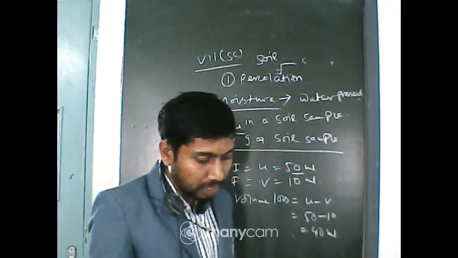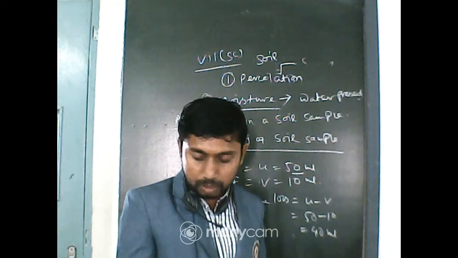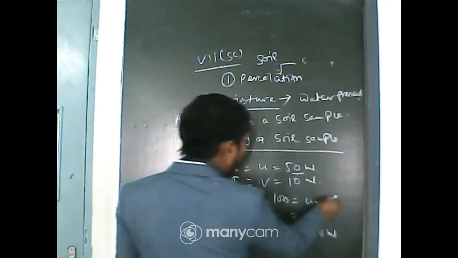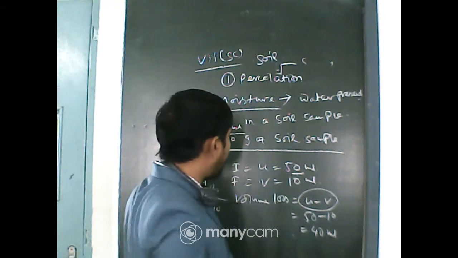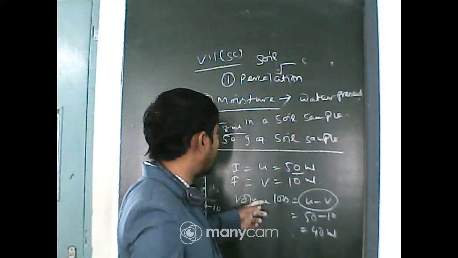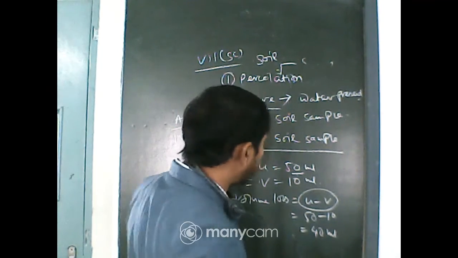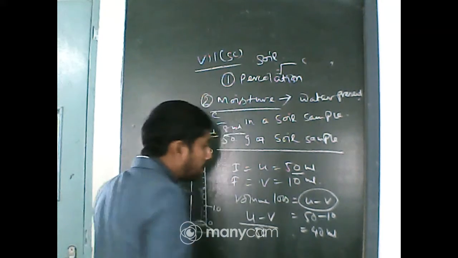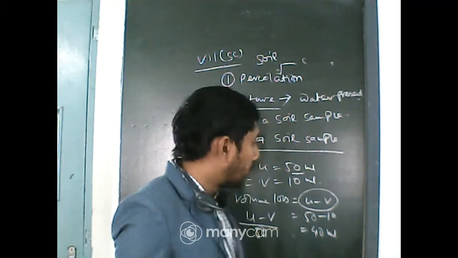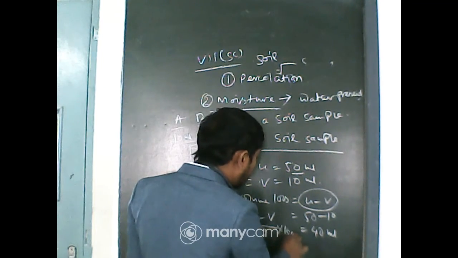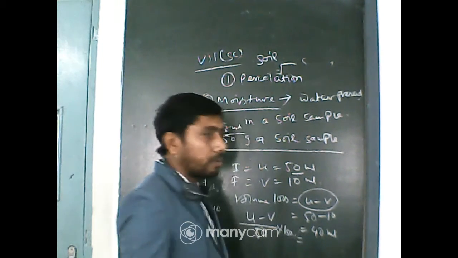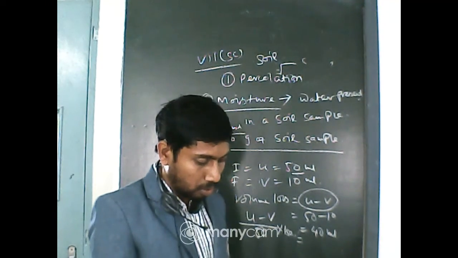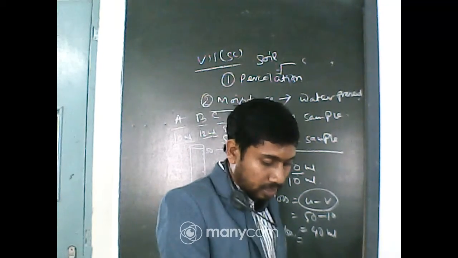Now how to calculate the percentage of water absorbed? Just look at this: U minus V. We have defined here, this is the initial, this is the final. Divided by 50. Why 50? Because in every experiment we have taken 50 gram of the soil. And if it is multiplied by 100, then it is the percentage of water absorbed by that particular soil. Okay. Now look at this.